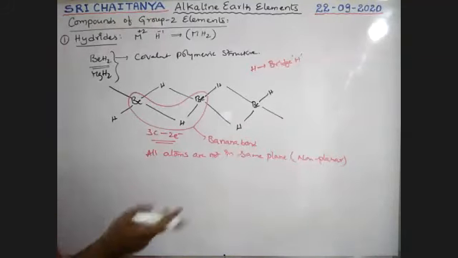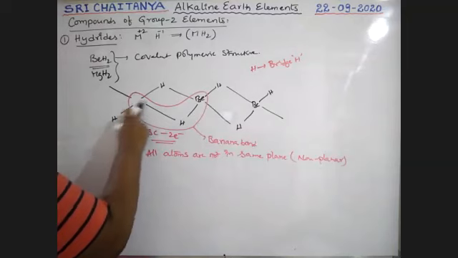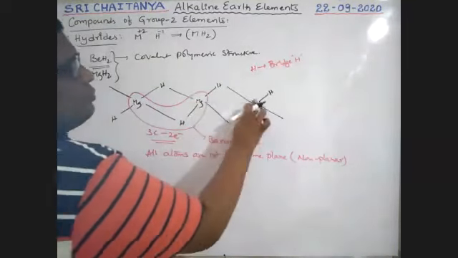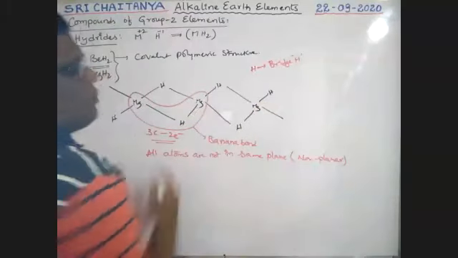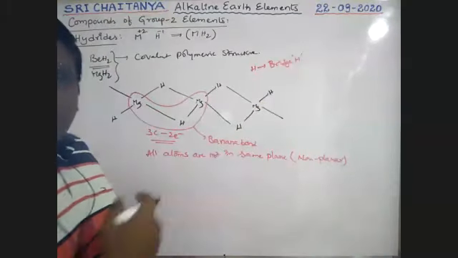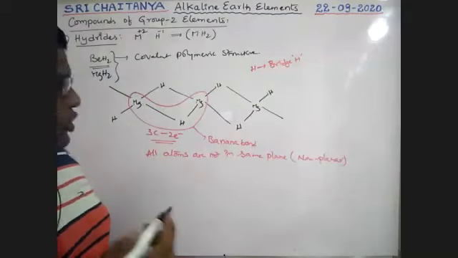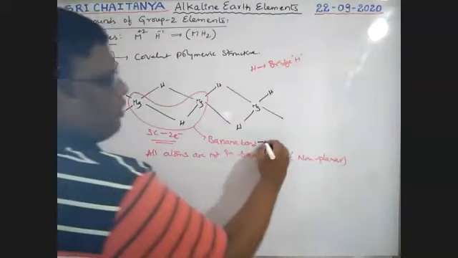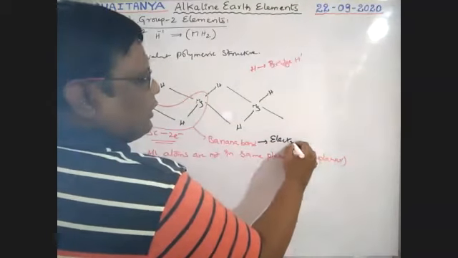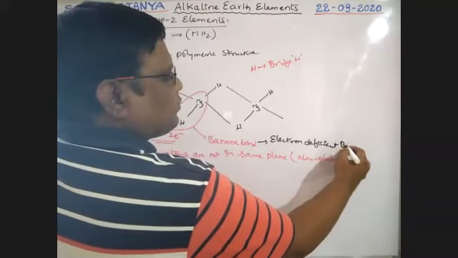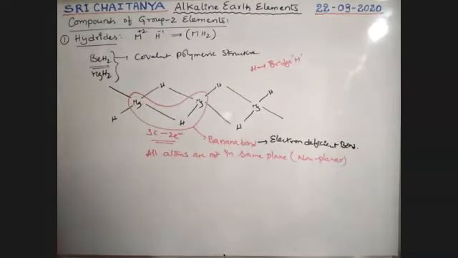So what is the structure of magnesium hydride? I am replacing this beryllium with magnesium. So this is the structure of magnesium hydride, boys. Here also there are banana bonds and 3-centered 2-electron bonds, which are also called electron deficient bonds.